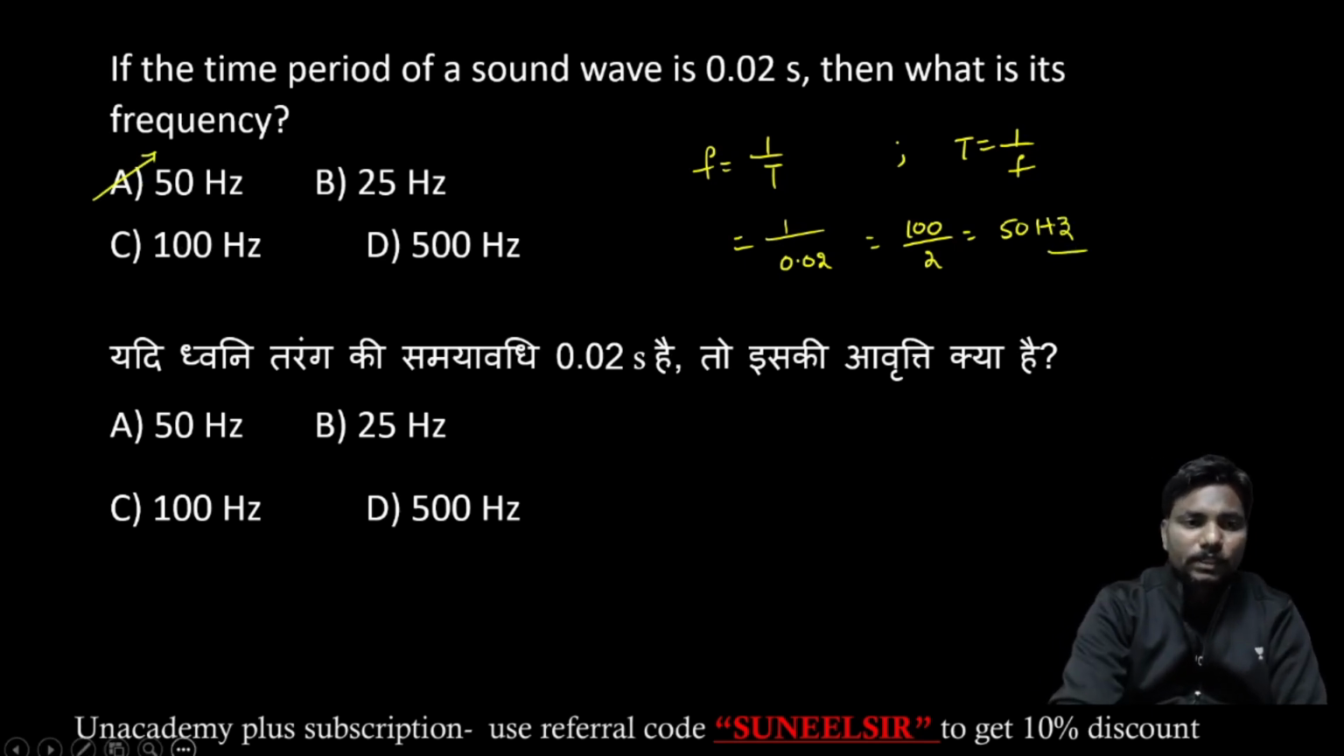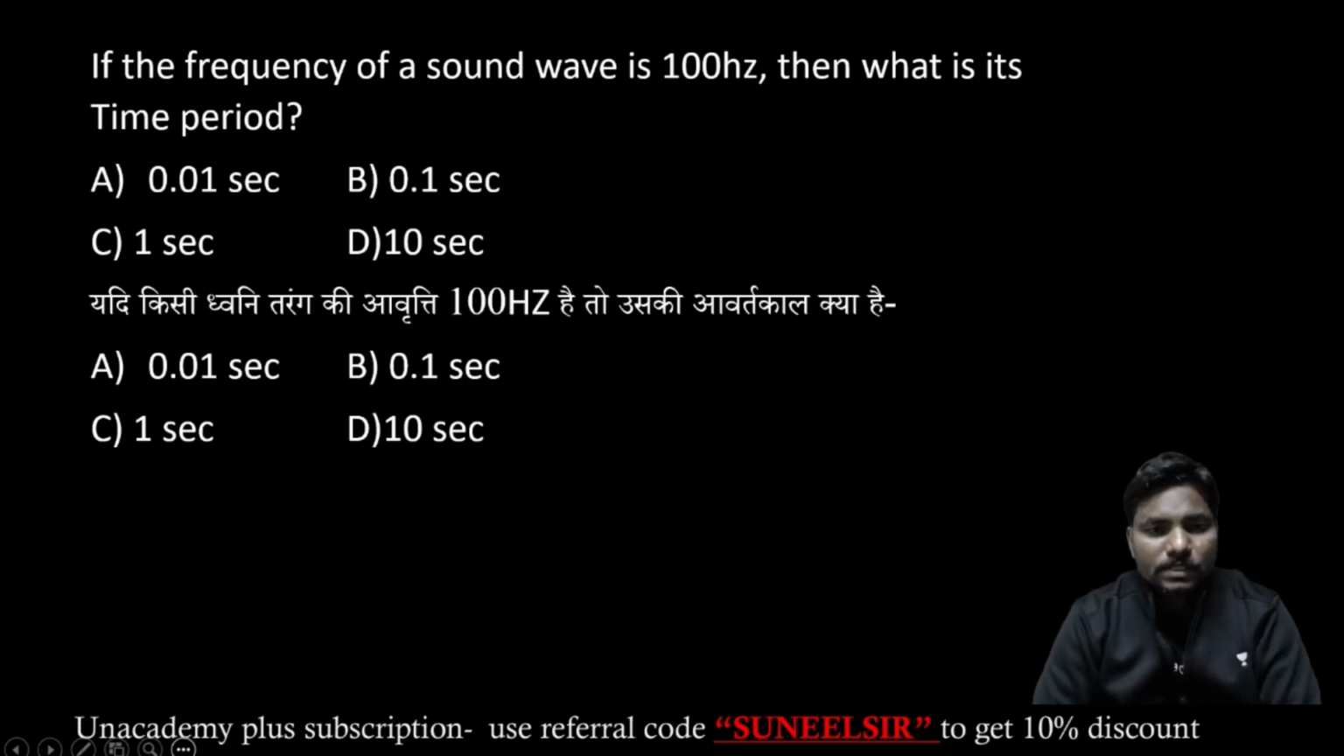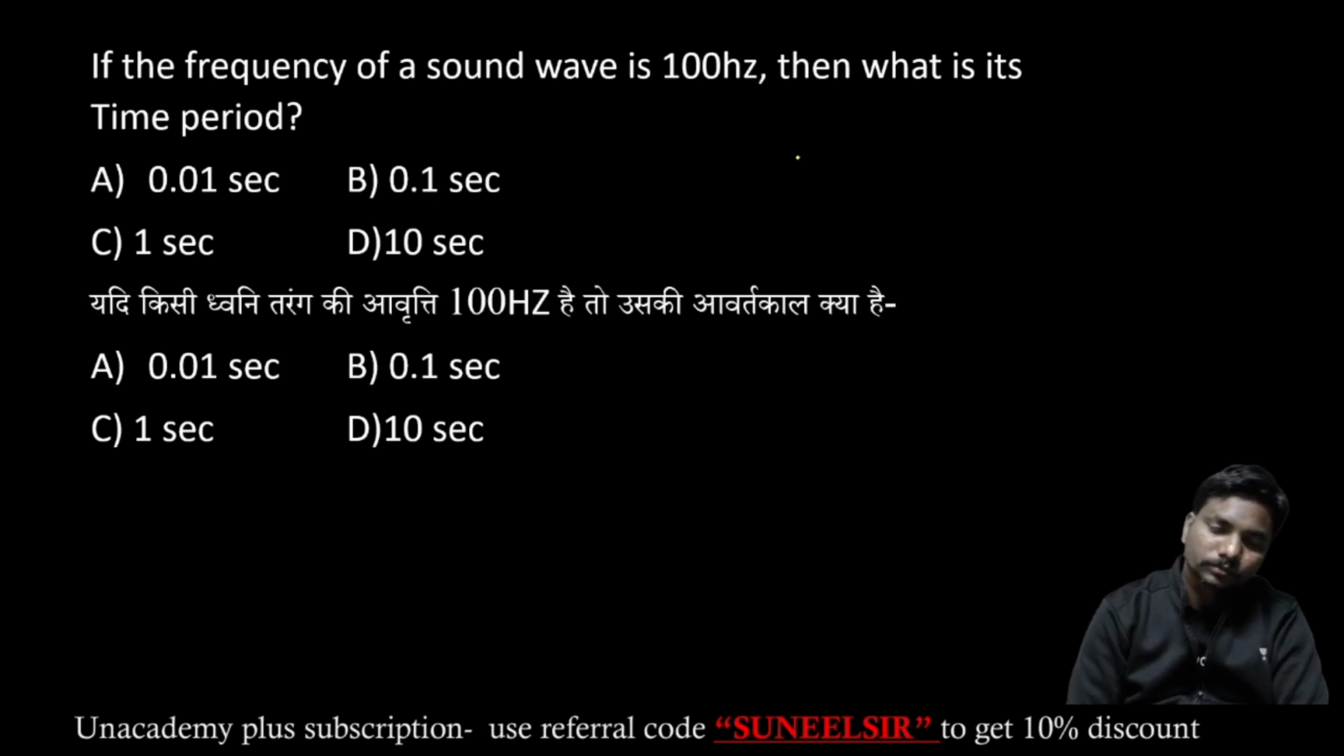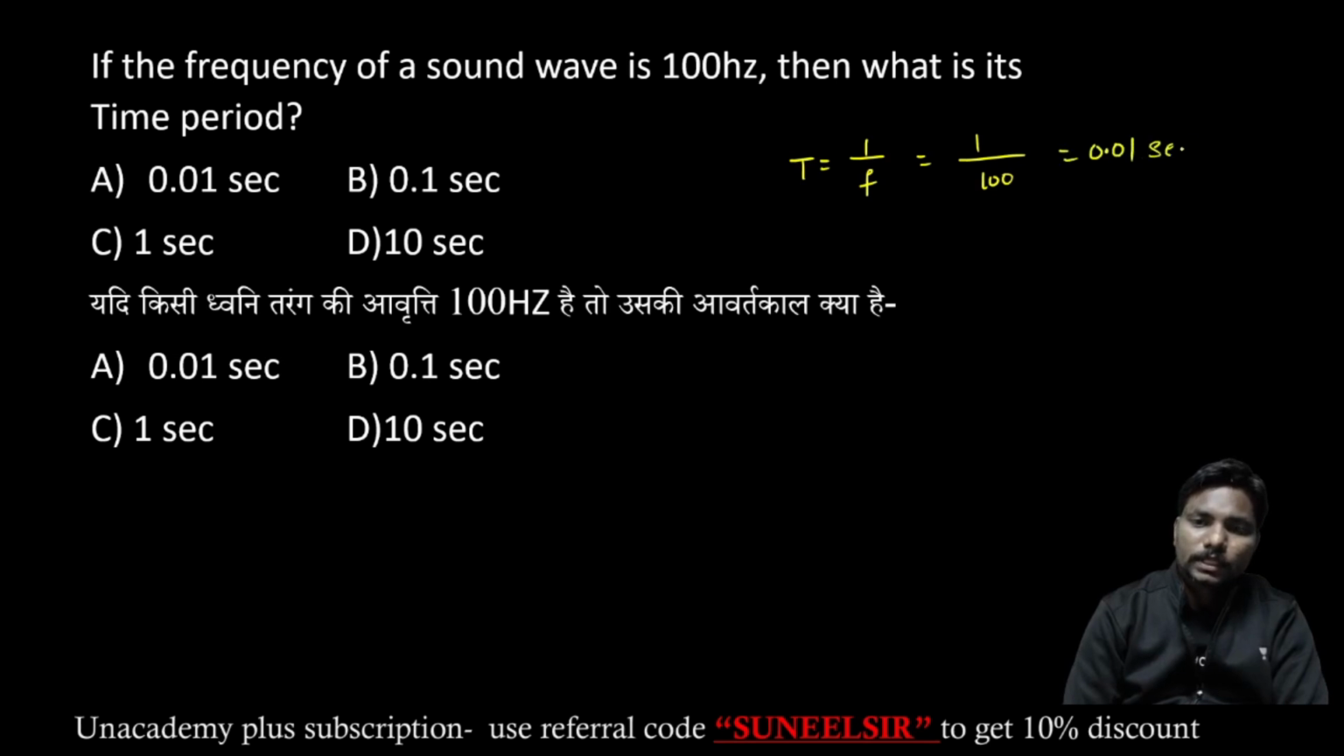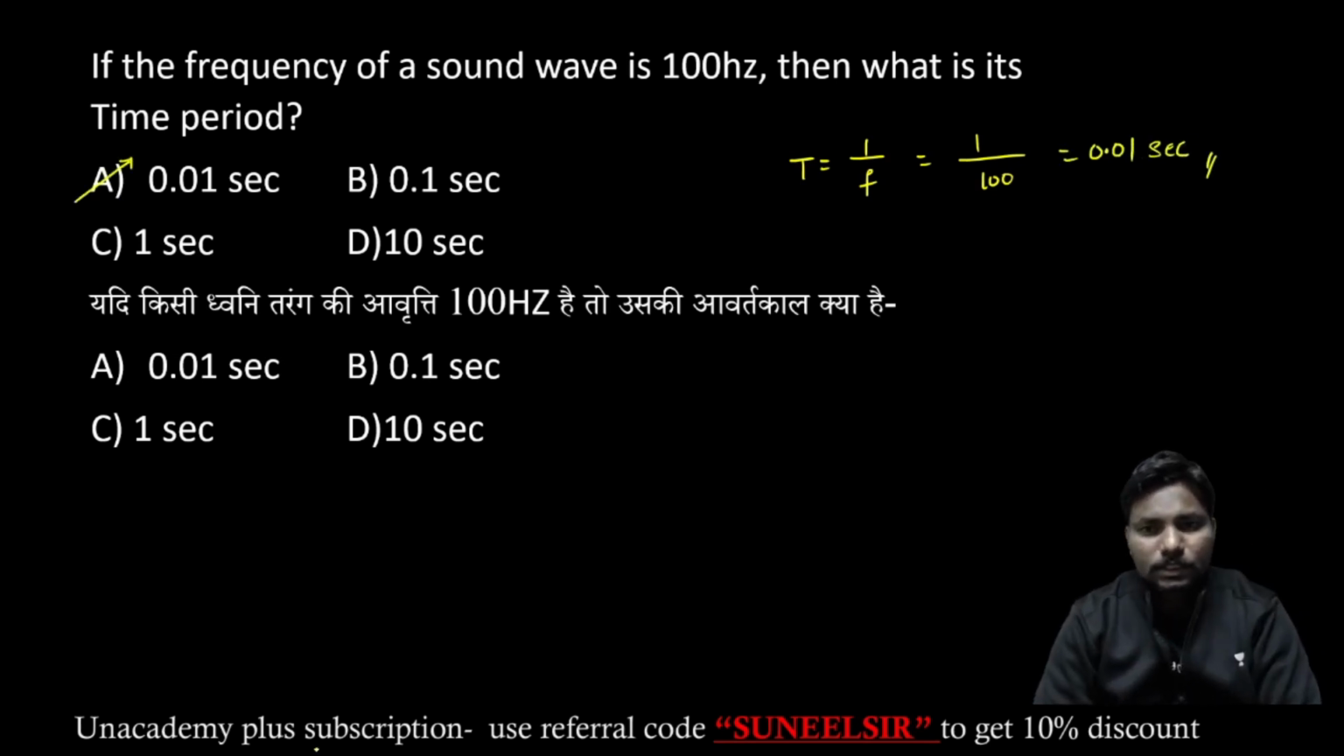Coming to the next one, guys. If the frequency of a sound wave is 100 hertz, then what is its time period? Given frequency and asking the time period. Time period is equal to 1 by frequency, 1 by 100 hertz. So you are getting 0.01 second. So the answer is option A.